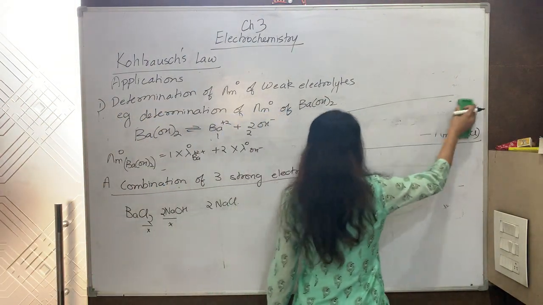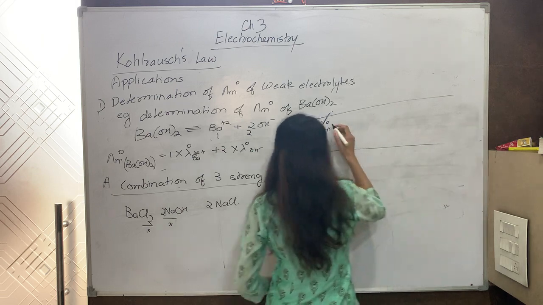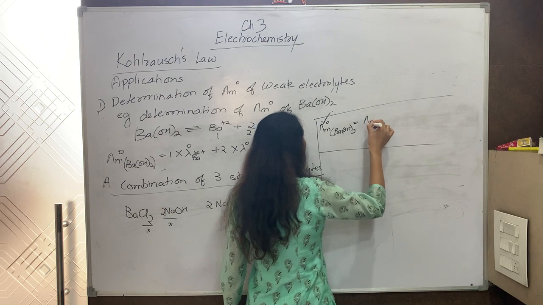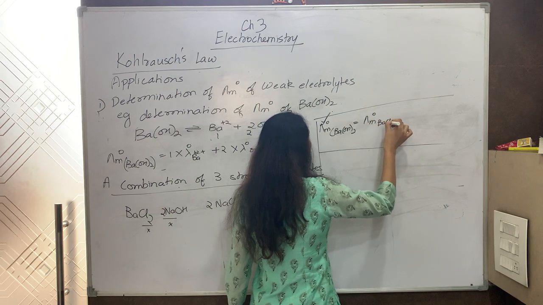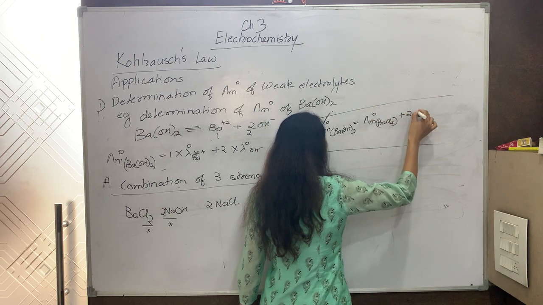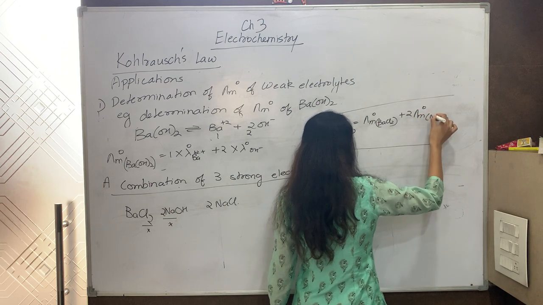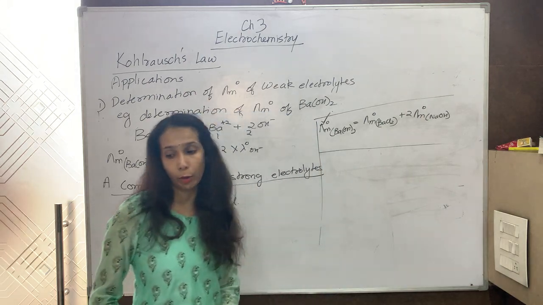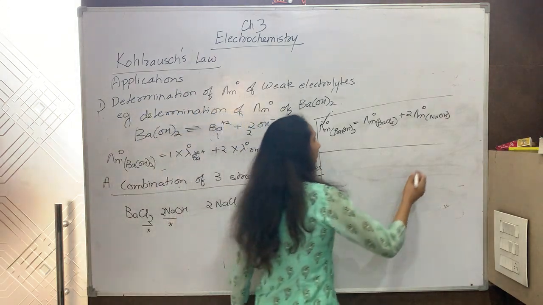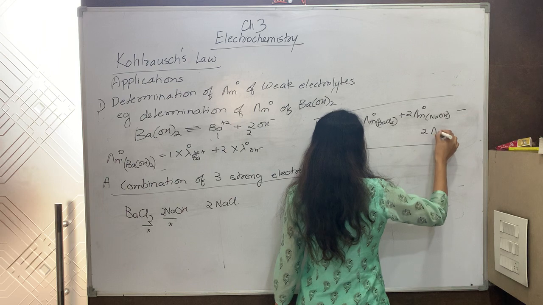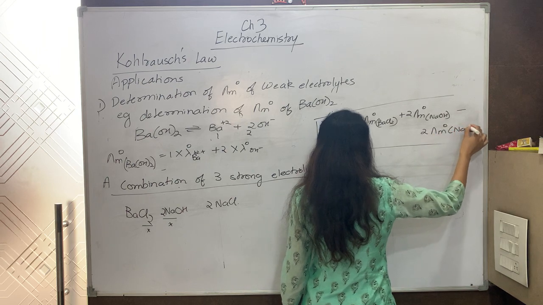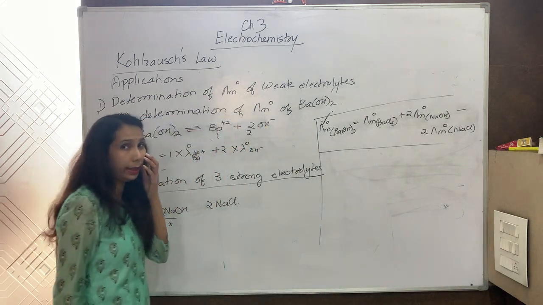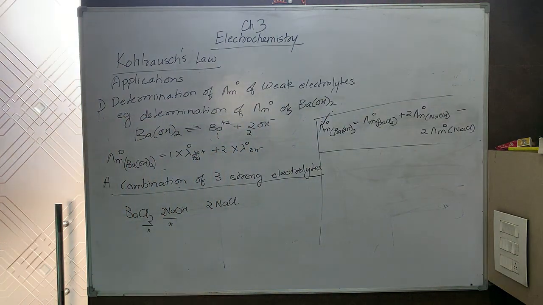Now you can write the formula for the molar conductivity. The limiting molar conductivity of barium hydroxide is equal to the limiting molar conductivity of BaCl2 plus twice the limiting molar conductivity of NaOH. Why? Because I need 2 OH negative ions, so I have to multiply by 2, minus 2 times the limiting molar conductivity of NaCl. Why 2? Because I have to subtract 2 Na and 2 chlorines. I don't want them, so it has to be multiplied by 2.